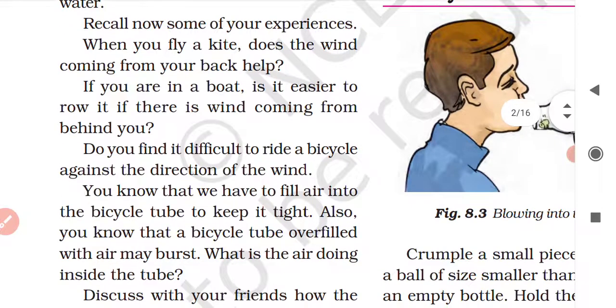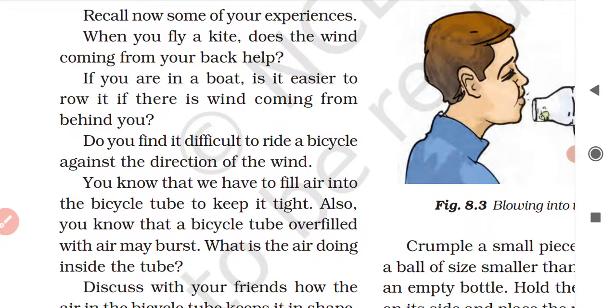Clear? Do you find it difficult to ride a bicycle against the direction of the wind? While riding a bicycle, we find it very easy to move forward if the wind is coming from our backside. It is easier to ride a bicycle in the direction of the blowing wind, because the blowing wind exerts a force, or a pressure, on us in the same direction in which our bicycle is moving, and makes our bicycle move faster.